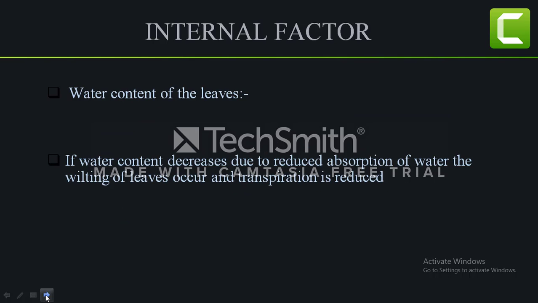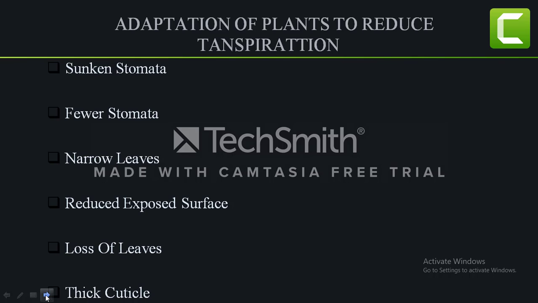Now there are some internal factors in the leaves which affect transpiration, that is the water content of the leaves. If the water content decreases due to reduced absorption of water, wilting of the leaves occurs and transpiration is reduced. Why? Because I have told you earlier in the slide that the guard cells become flaccid, so the space between them is closed. So they become flaccid and gases do not diffuse.